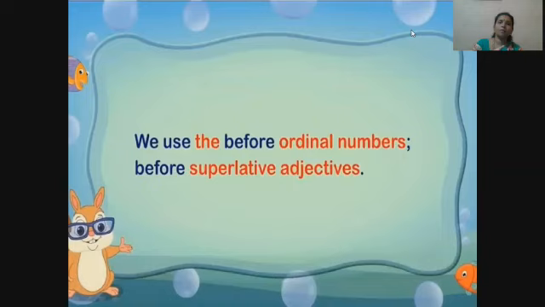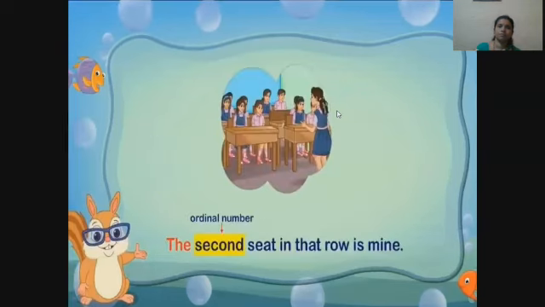We use the before ordinal numbers and before superlative adjectives. Example: the second seat in that row is mine.